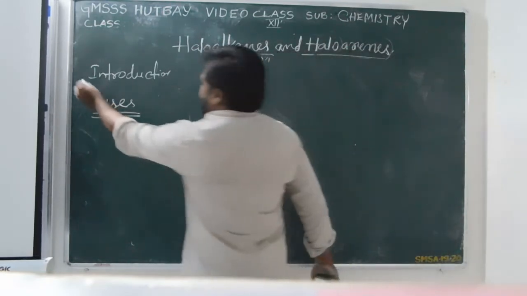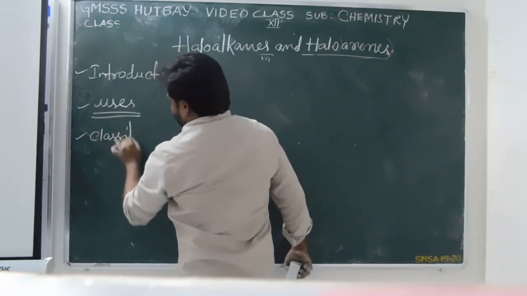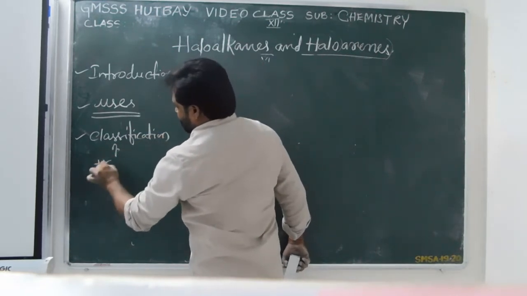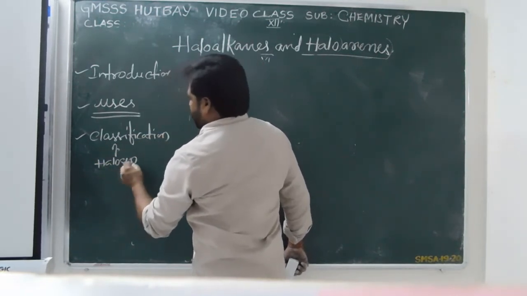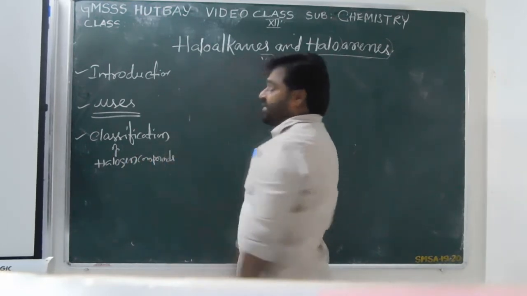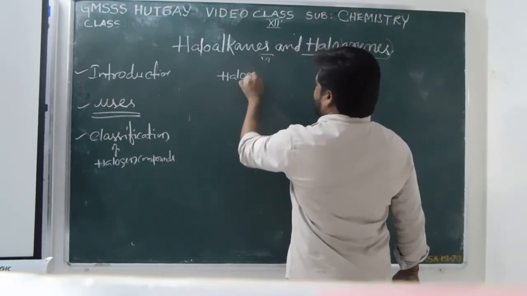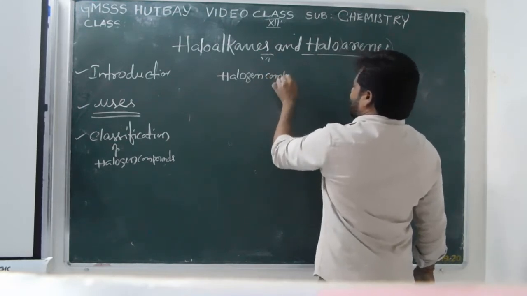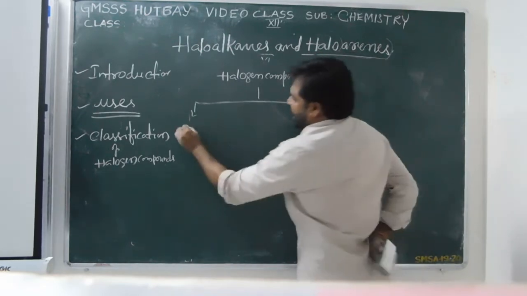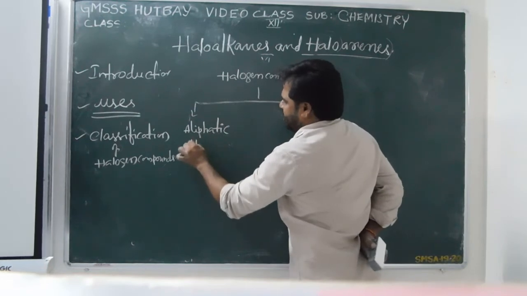The third point, as introduction is over, uses is over. The third one is classification of halogen compounds. The halogen compounds are broadly classified into two categories. One is aliphatic halogen compounds.